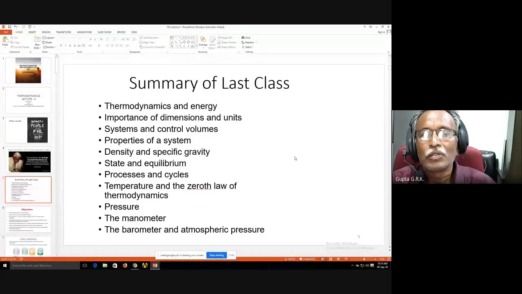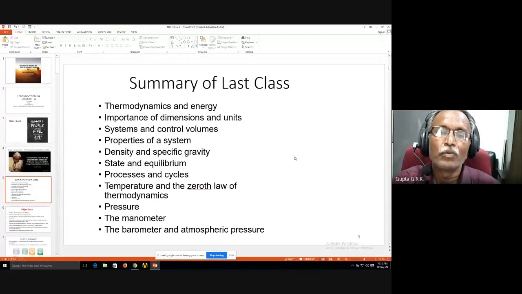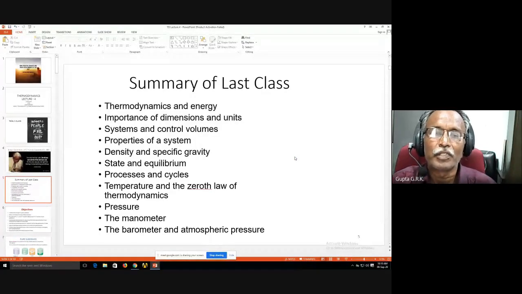And if there is no change in the charge at different points, it is electrical equilibrium. Like that, we have various equilibriums. If a system is in equilibrium in all the aspects, that is, if there are no gradients of any property within the system, then we call it thermodynamic equilibrium.